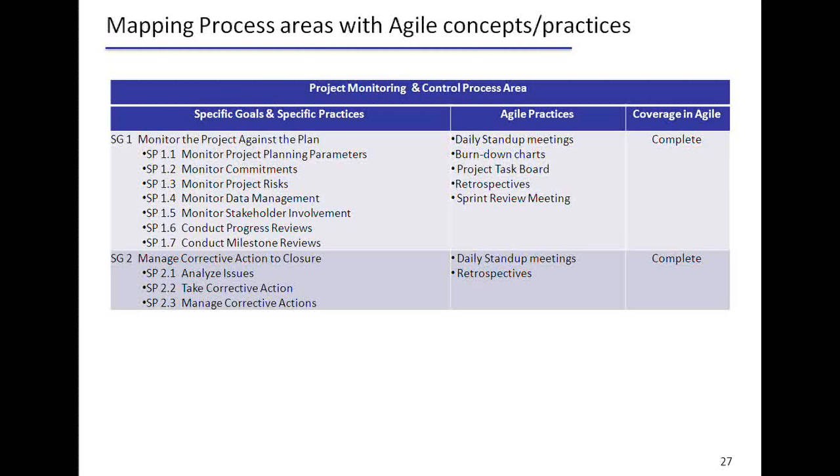So we monitor, as I mentioned earlier, in the daily stand-up meetings, we talk about the roadblocks as well as the amount of work that has been completed by each individual since the last meeting. Project task board. The daily stand-ups happen in a conference room or a war room where we have access to this task dashboard where all the team members can see the progress that the sprint team members are making. Retrospectives, again, are used for taking any corrective actions. And that sums up the monitoring and control process area.